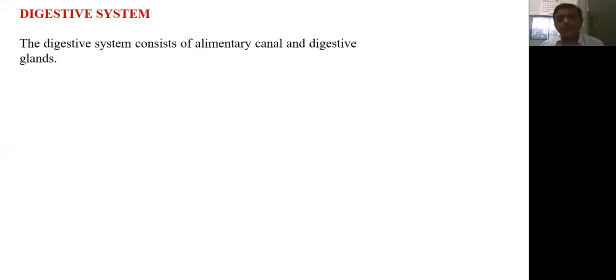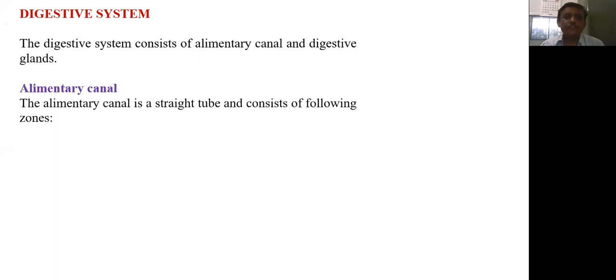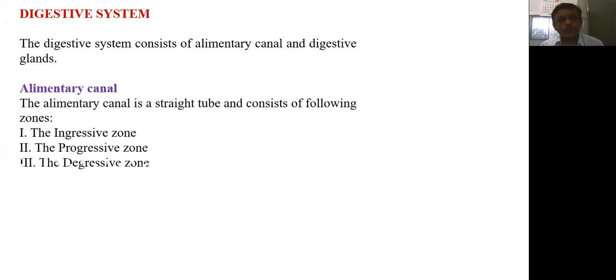The alimentary canal of Amphioxus is a straight tube and consists of the following zones. Number one, the ingressive zone. Number two, the progressive zone. Number three, the degressive zone. And number four, the egressive zone. So the alimentary canal, as it is a straight tube, is divided into four zones according to the various parts of the alimentary canal. One by one, we are going to look at each zone.